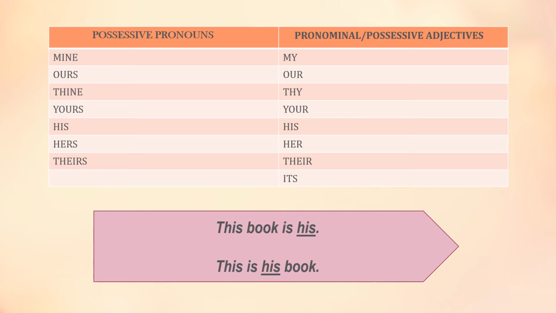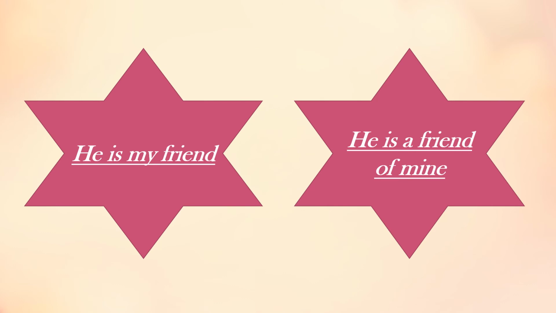If you look at the example below the chart, it says "this book is his". This is denoting a possessive pronoun, while the other sentence, "this is his book", is denoting a possessive adjective. Now here it says there is a simple rule that can help in distinguishing a possessive pronoun from a possessive adjective. A possessive adjective is always used with a noun and comes before the noun it qualifies, while a possessive pronoun does not depend on a noun, but if it is used with a noun, it comes after the noun, right?